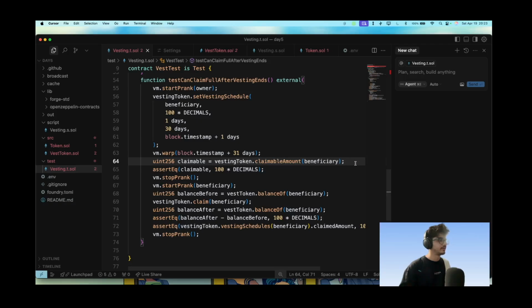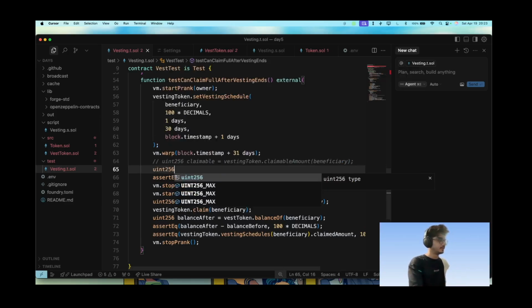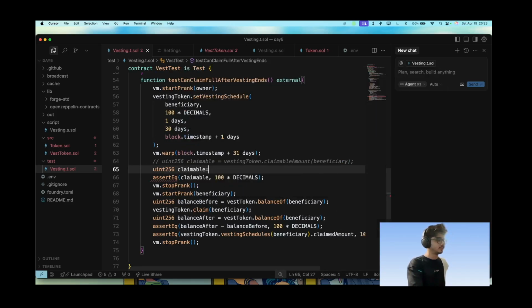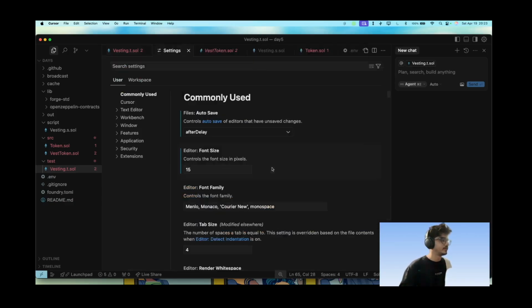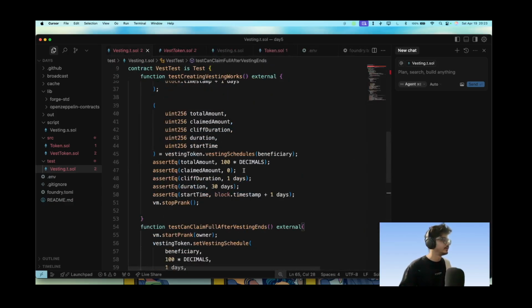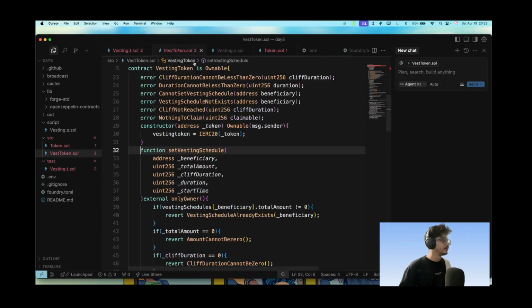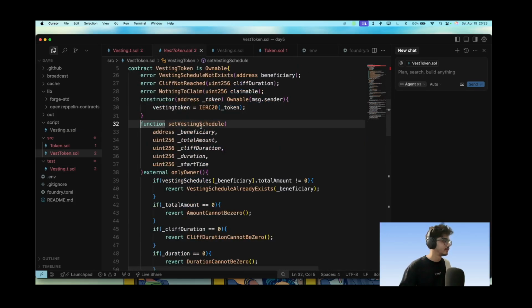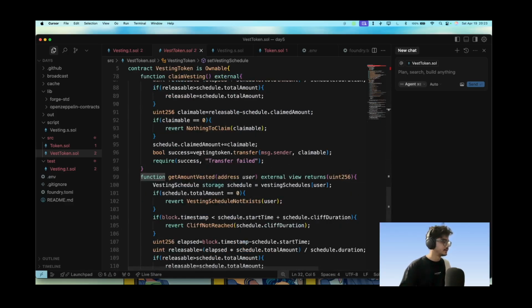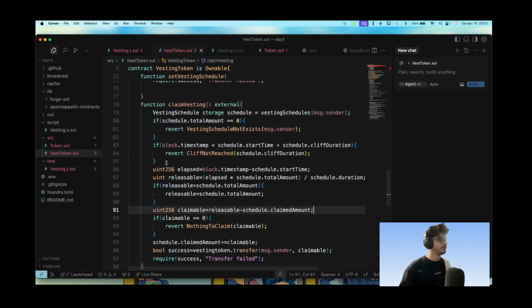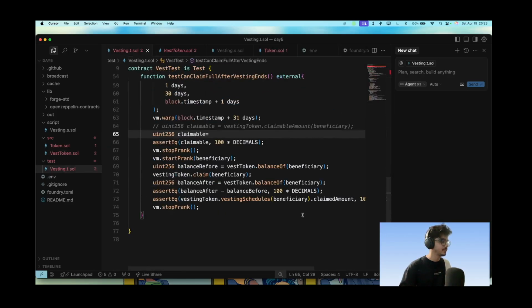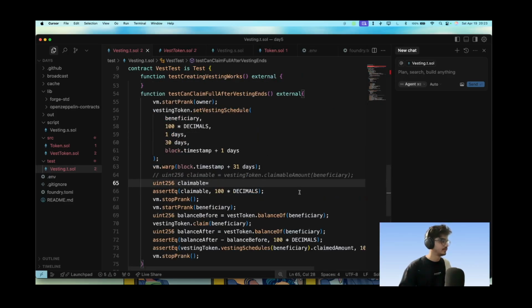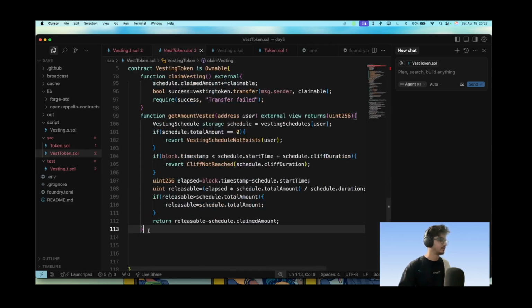Vesting token does not have any claimable amount. So how can you go about this? uint256 claimable is equal to vesting token dot claimable. So we go here, vesting token has no claimable here. So the uint256 claimable needs to be released here. So claim vesting. So assert equal claimable is equal to 100 decimals. Get claimable. Let's write a get claimable.